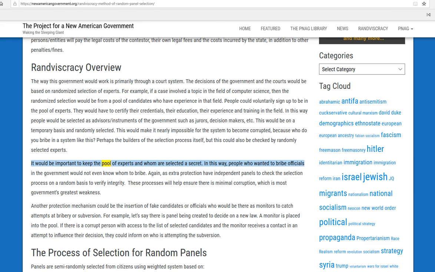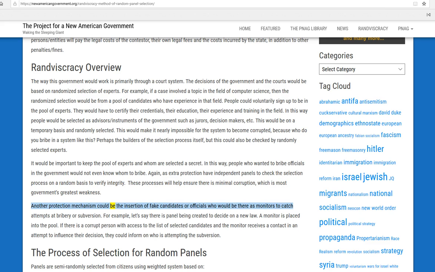It would be important to keep the pool of experts in whom are selected a secret. In this way, people who wanted to bribe officials in the government would not even know whom to bribe. Again, as extra protection have independent panels to check the selection process on a random basis to verify integrity. These processes will help ensure there is minimal corruption, which is most governments' greatest weakness.